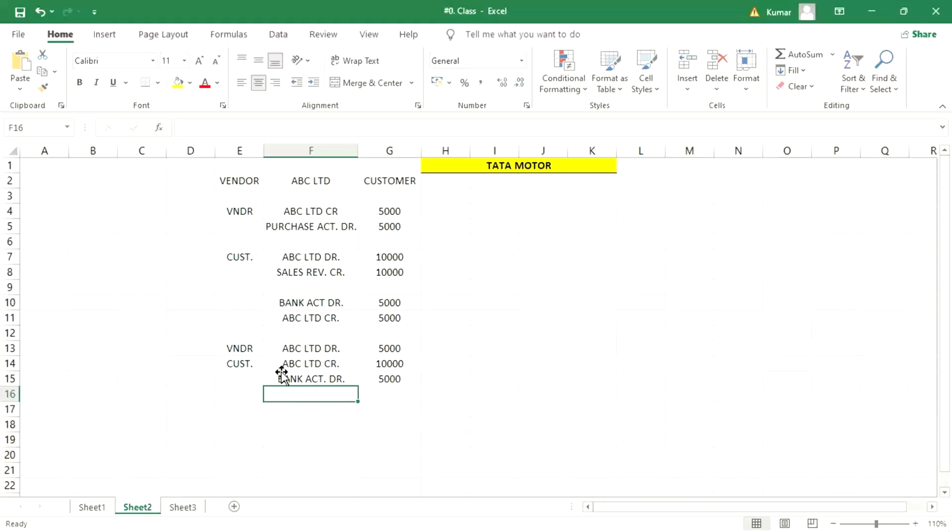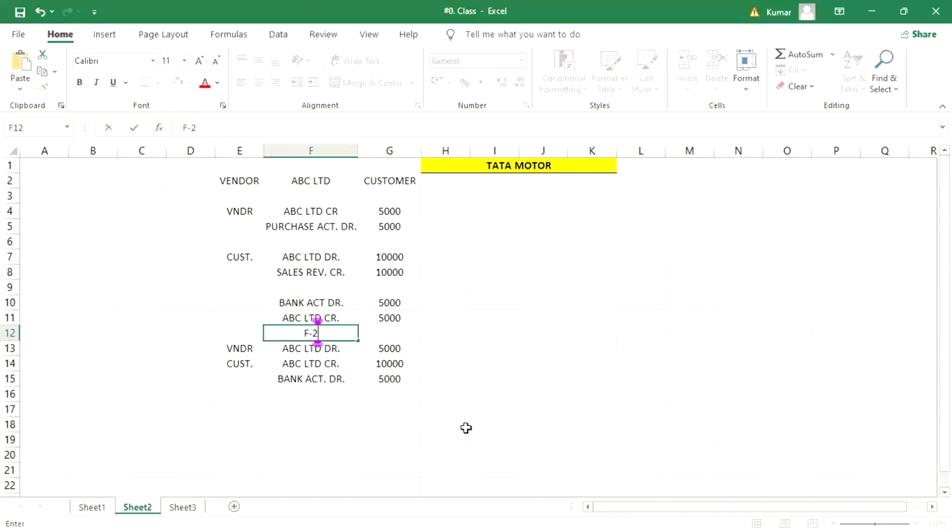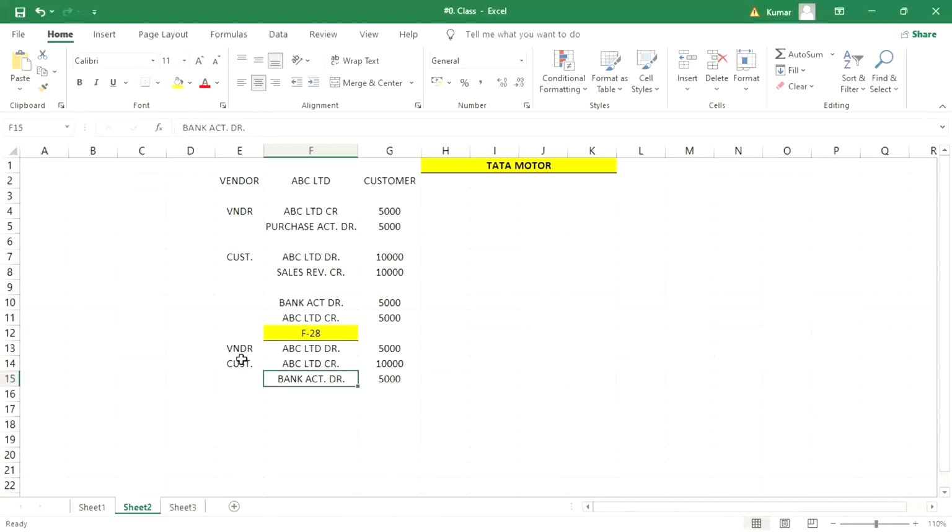We have received the actual payment worth 5,000, right? So we are going to post the payment in the form of a customer payment receipt. What is the transaction code? F-28. When you use F-28, only the customer line item will appear. The vendor line item will not appear, right?